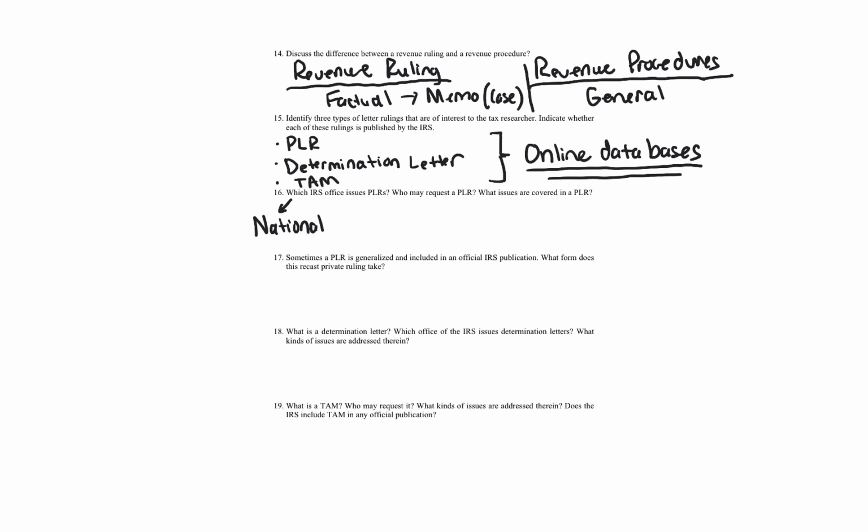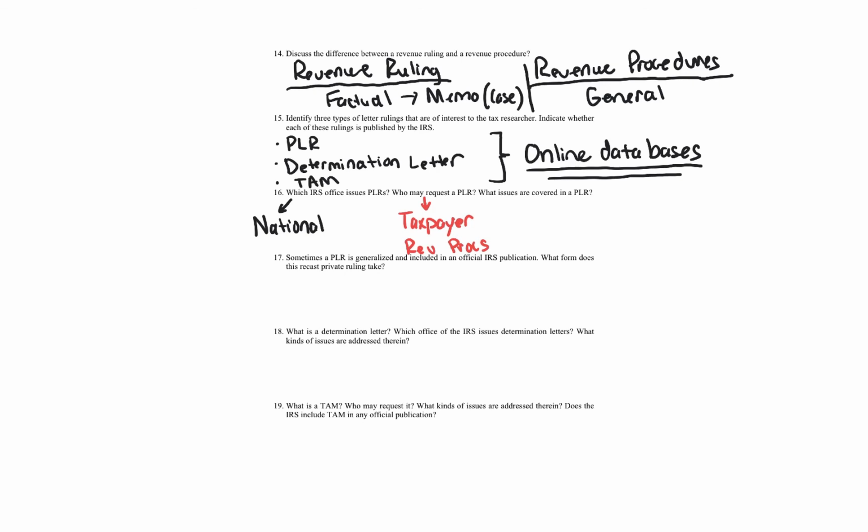Okay, let's move on. Who may request a private letter ruling? A private letter ruling can be requested by any taxpayer as long as it's a prospective issue. So taxpayers can request a private letter ruling, and early, one of the first revenue procedures each year gives the procedures for how a taxpayer can request a PLR.